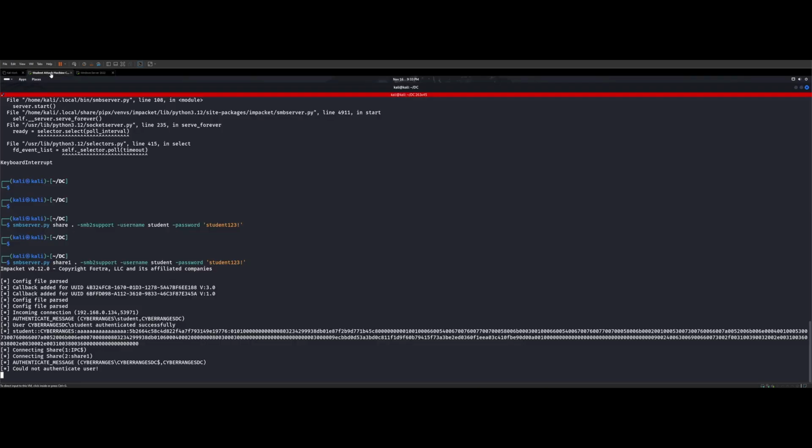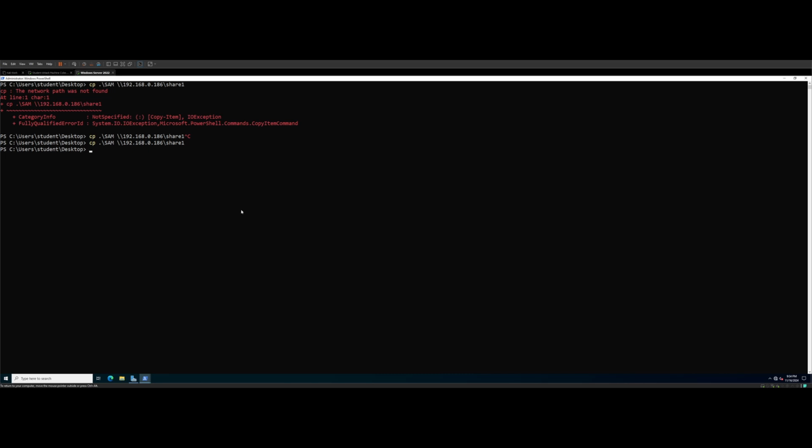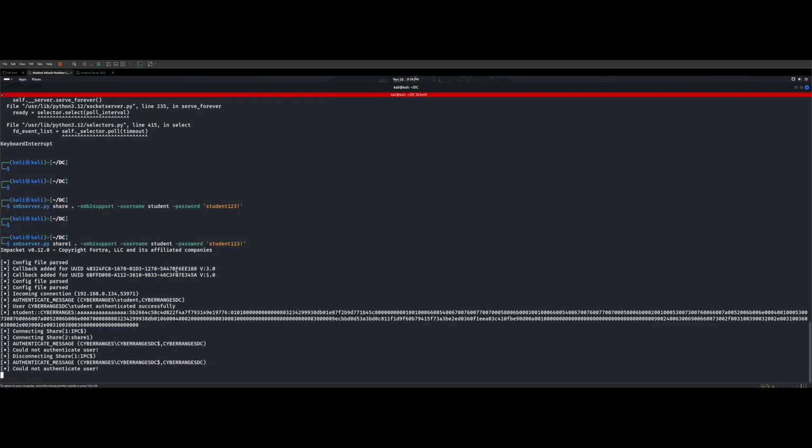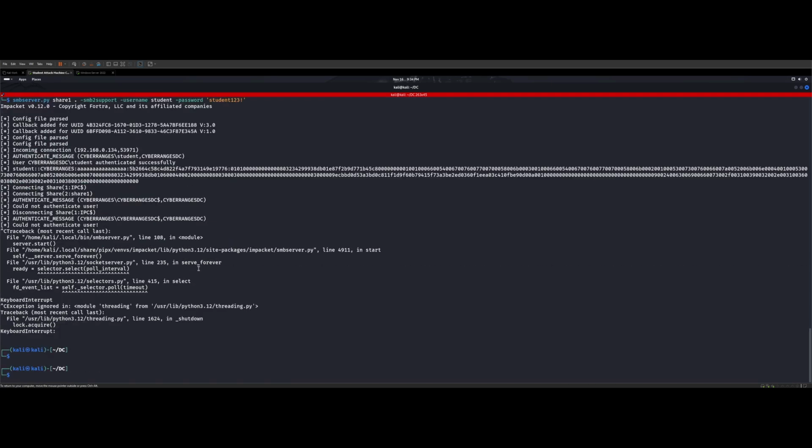All right, so we said give it a minute, then copy it over. Then we want to do the same exact thing with system, right? So we're going to go ahead and copy system over into it. So now we have SAM and system over on our local machine. So now we can utilize secretsdump.